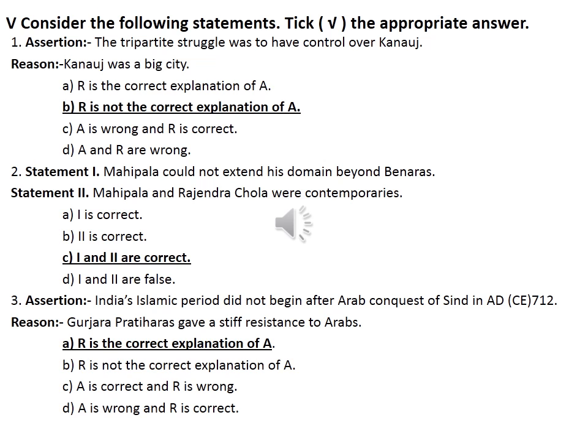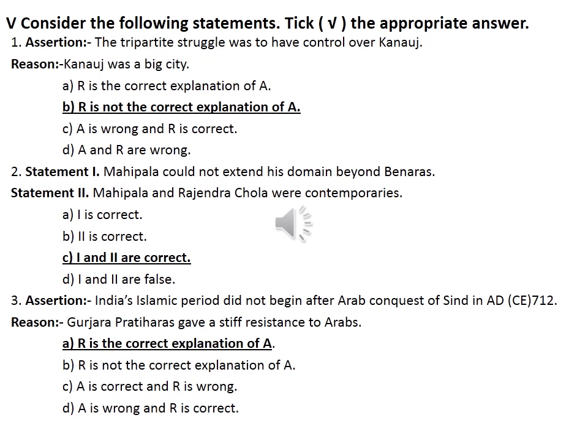Then fifth question, consider the following statements and take the appropriate answer. First, assertion and reason. Assertion, the tripartite struggle was to have control over Kannauj. Reason, Kannauj was a big city. Option A, R is the correct explanation of A. B, R is not the correct explanation of A. C, A is wrong and R is correct. D, A and R are correct.